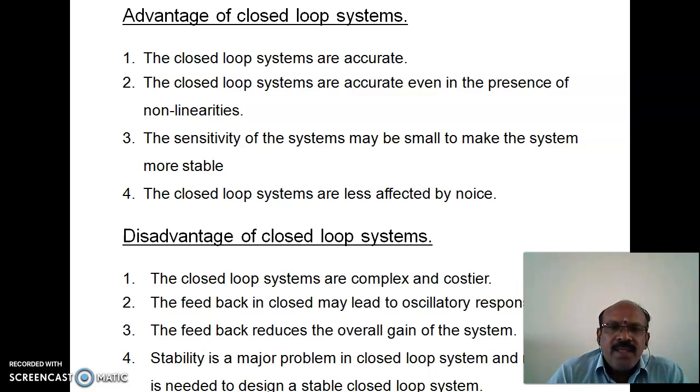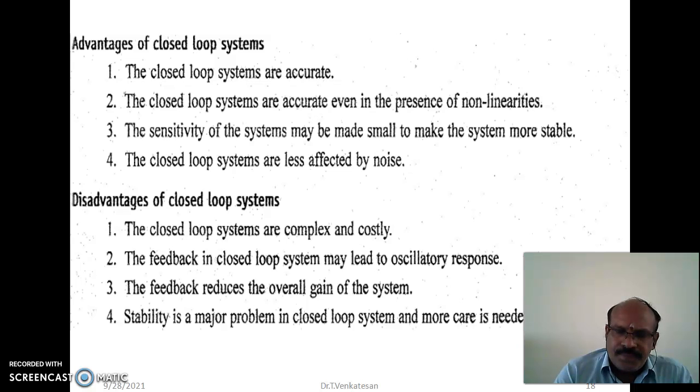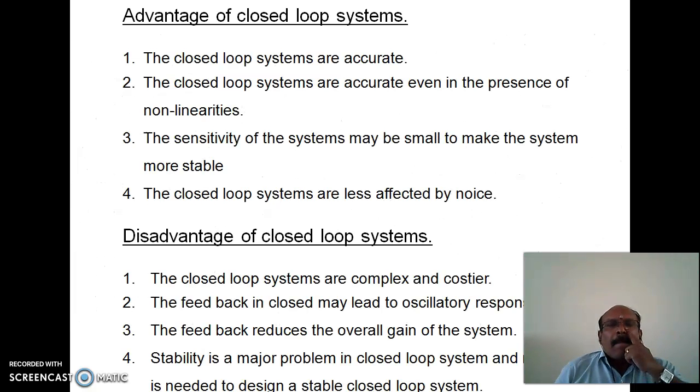Next, stability is a major problem in a closed loop system, and more care is needed to design a stable closed loop system. Much care needs to be taken to design the closed loop control system. So these are the advantages and disadvantages of control systems.